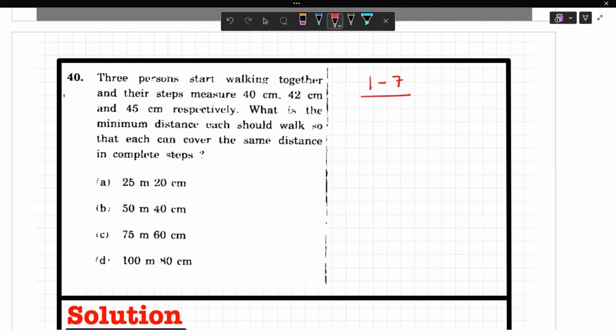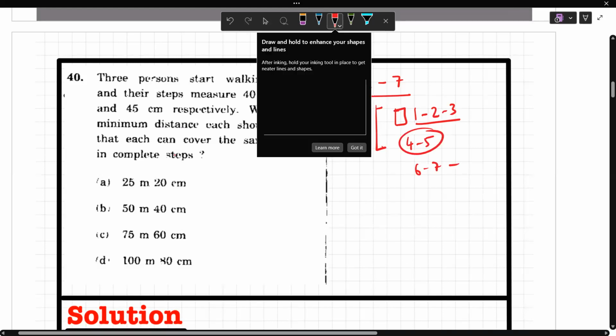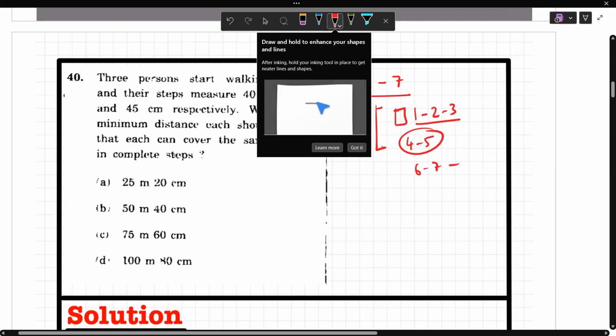You have to solve all these 7 questions. Now see where you stand. Say questions 1, 2, 3, I have completely solved. Whereas 4, 5, I'm unable to understand the question. 6, 7, I have no idea about. This one, I have some partial idea. Now you will have a clear idea of where you stand.